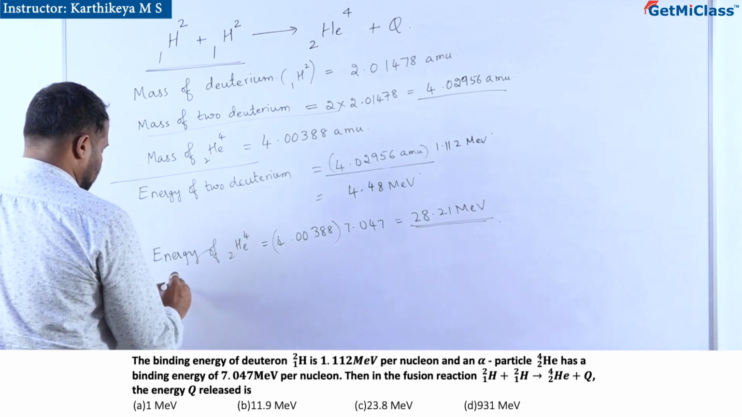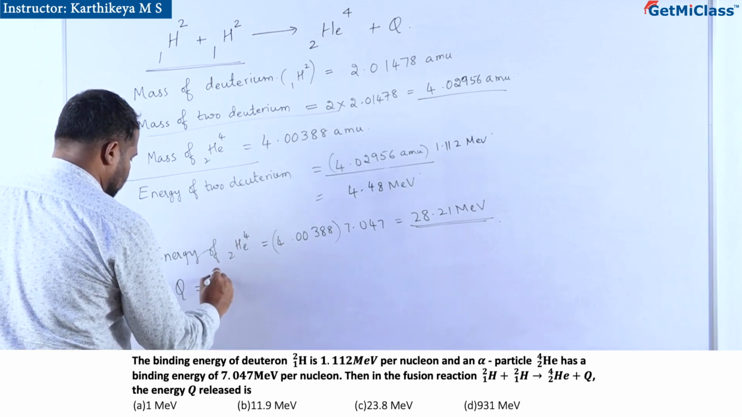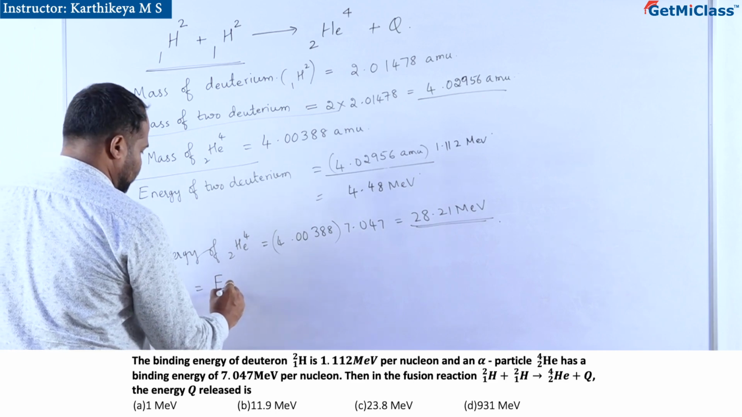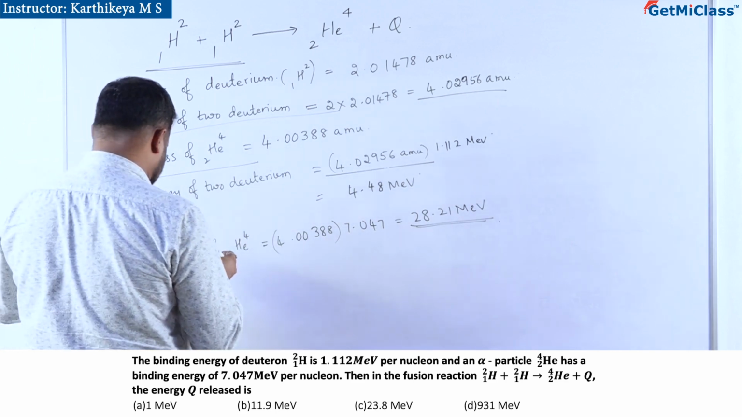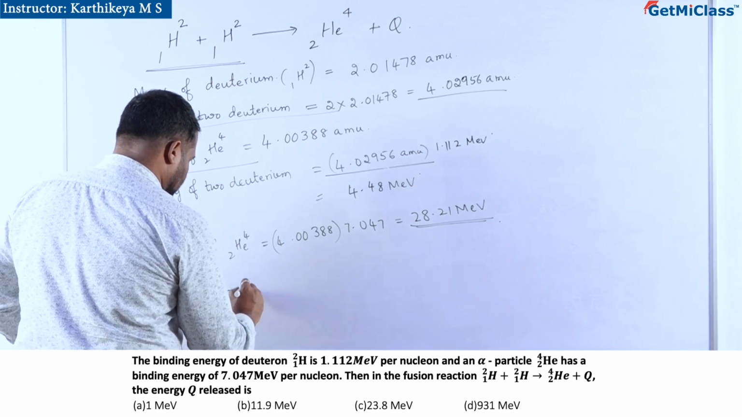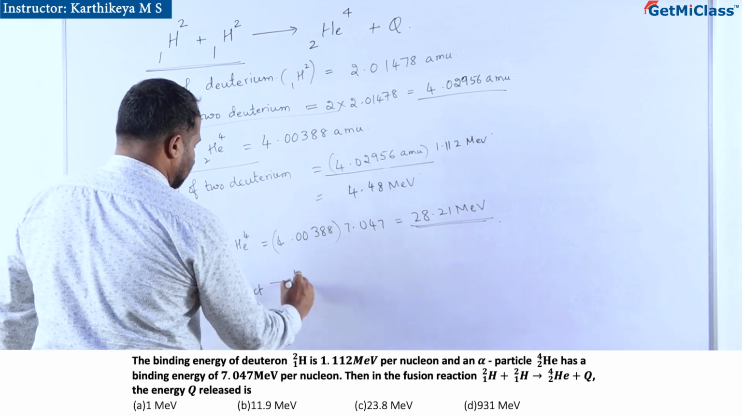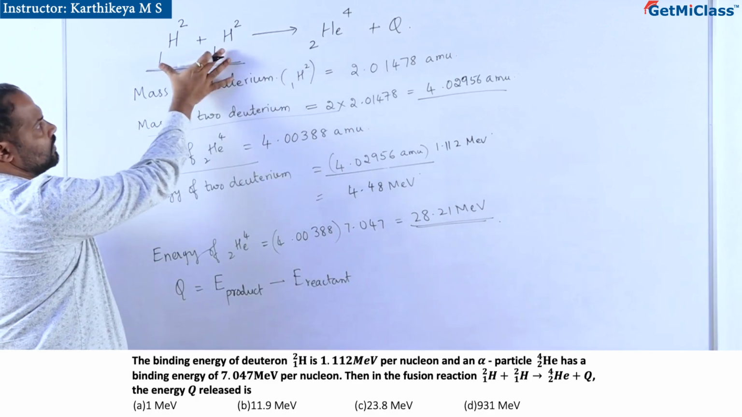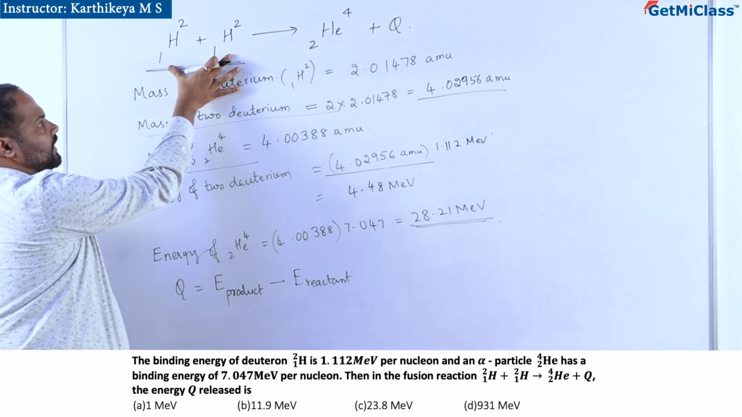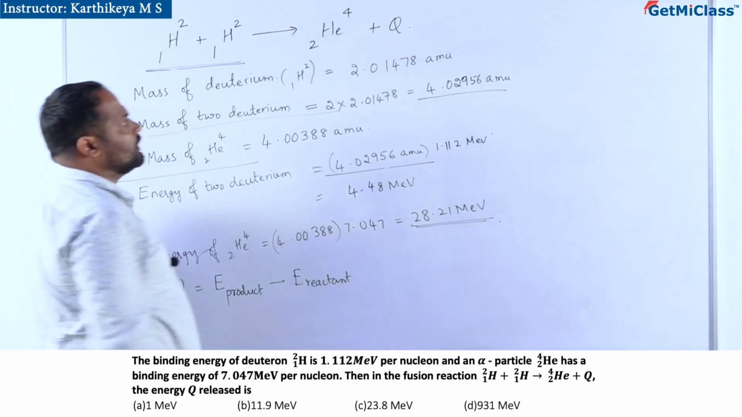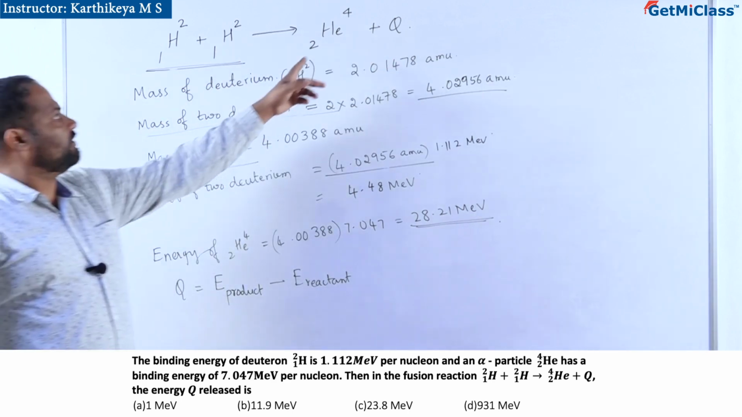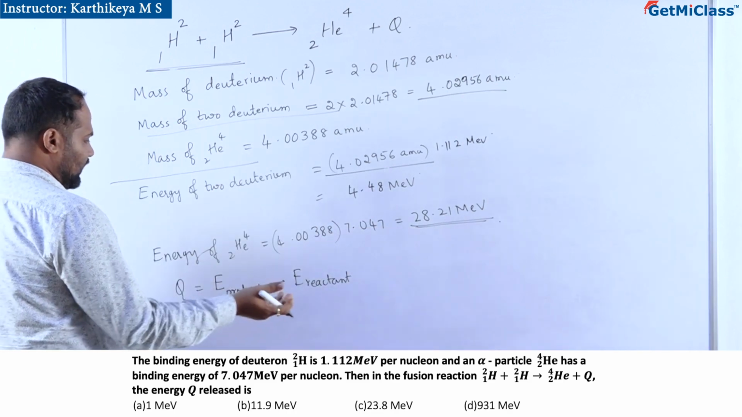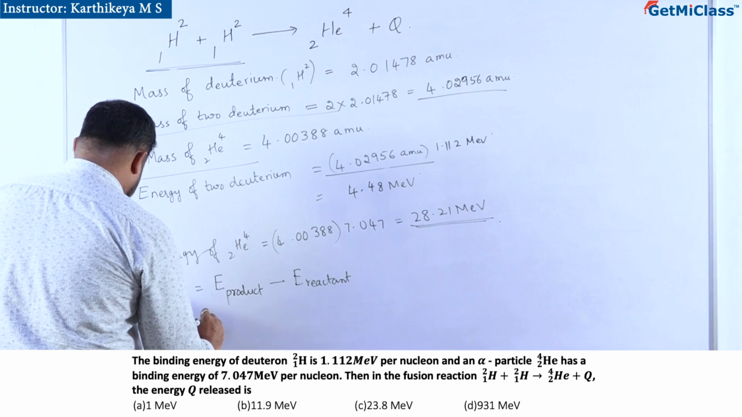Now Q is the energy of product minus the energy of reactant. So energy must be conserved. Whatever energy it has on the reactant side should be the same energy possessed on the product side. However, this will have this much energy and part of the other energy will be released or to be absorbed.